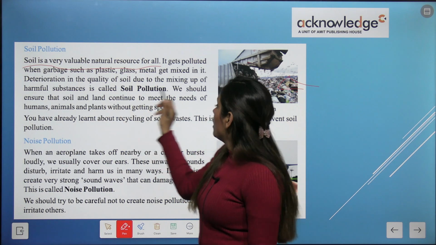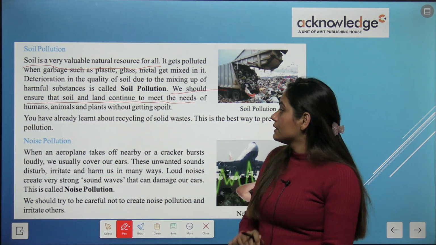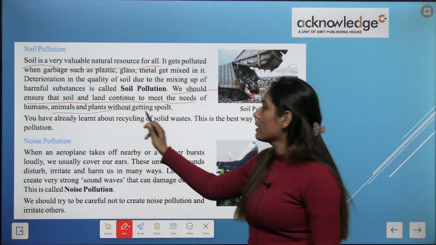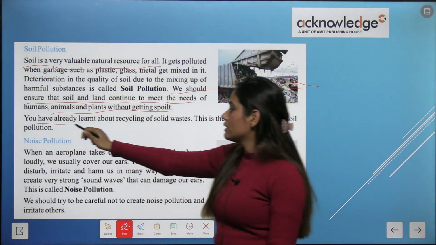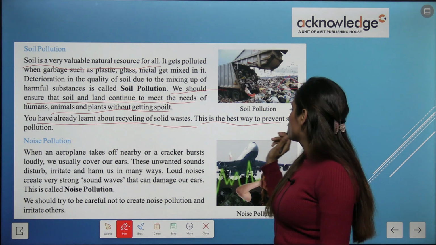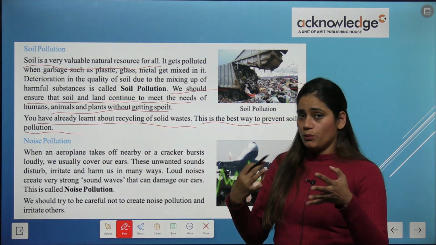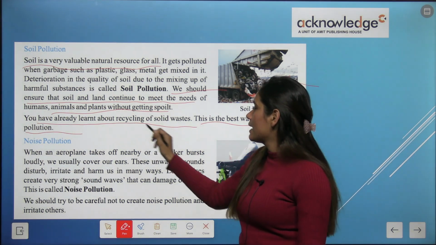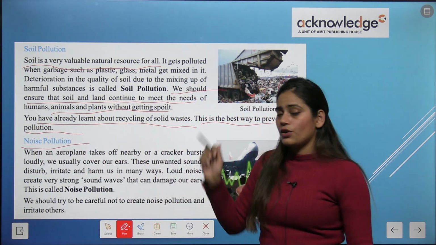Okay, we should ensure that the soil and land continue to meet the needs of humans, animals, and plants without getting spoiled. Okay, you have already learned about recycling of wastes. This is the best way to prevent soil pollution, and for decreasing soil pollution, what we need to do is recycle.